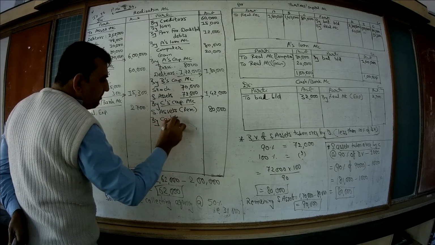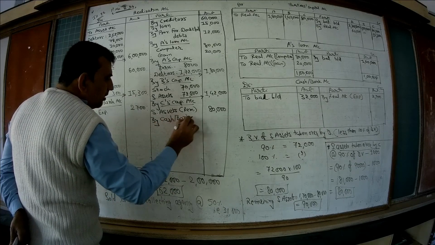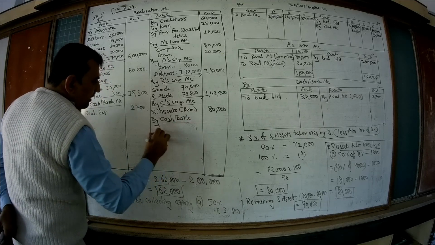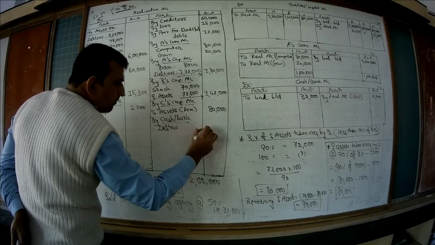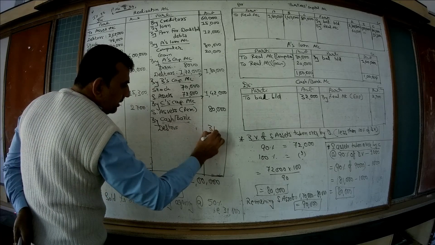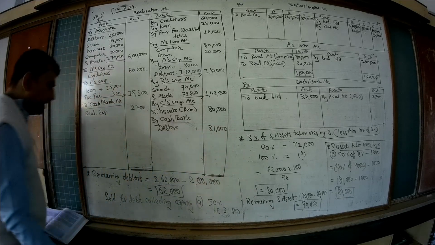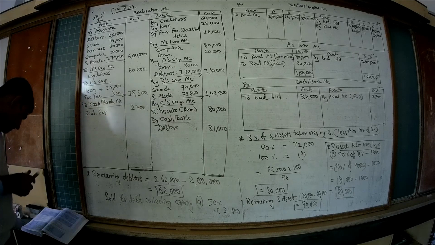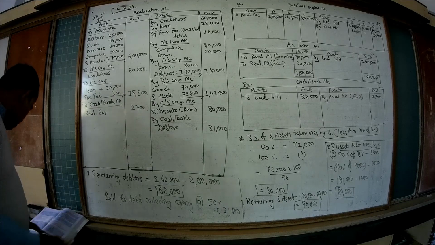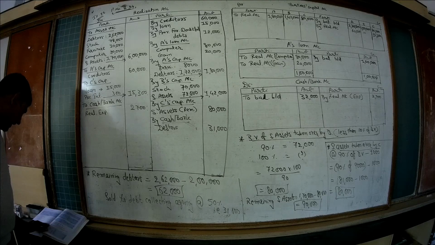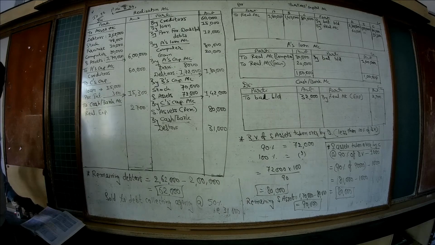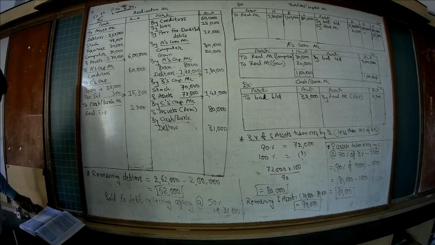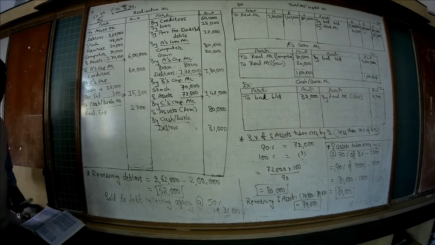So by cash bank account, remaining debtors 31,000. Is it clear? Okay. So the adjustments, let's see again. First adjustment over, second, okay, third, fourth, fifth.